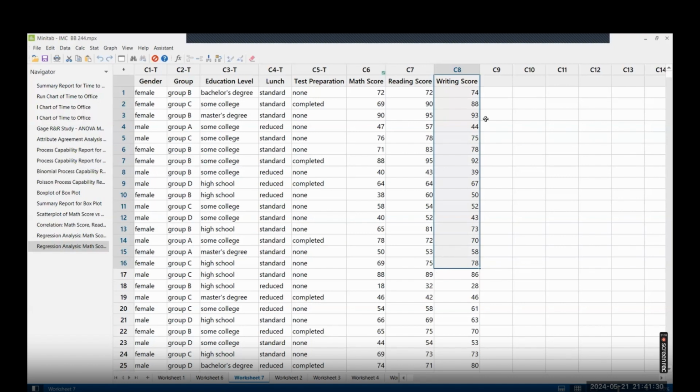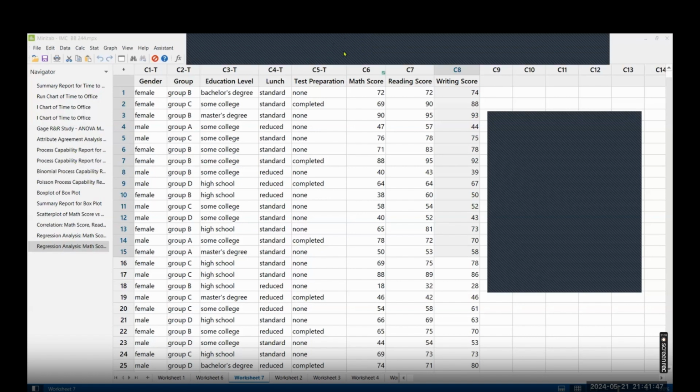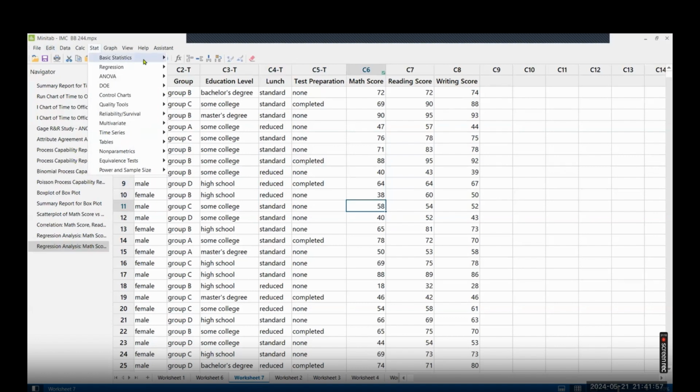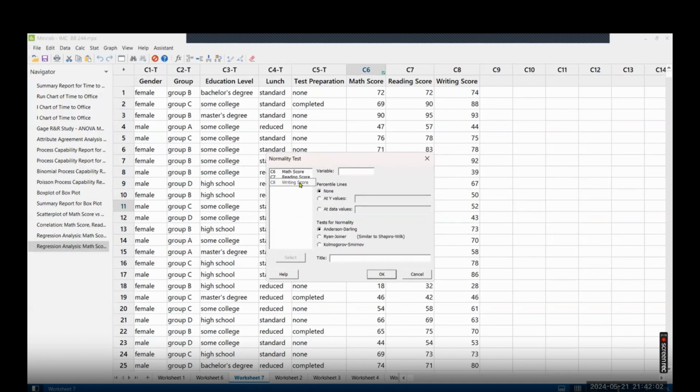So the first thing we always check is whether my writing data is normal or not normal. So which test do we perform for normality? Any one of you? Anderson-Darling test. Yes, Anderson-Darling test, absolutely correct. So Stat, Basic Statistics, and here is the normality test. Select the writing score. Click on OK.